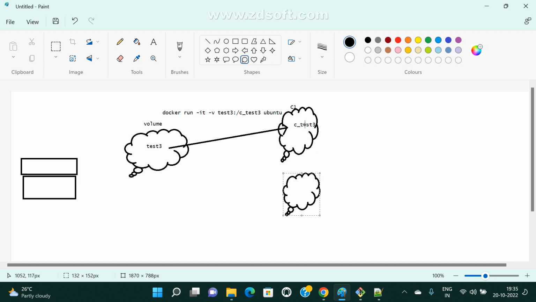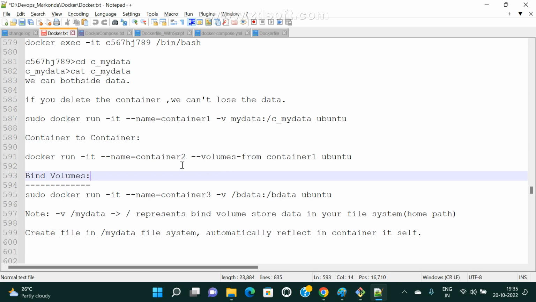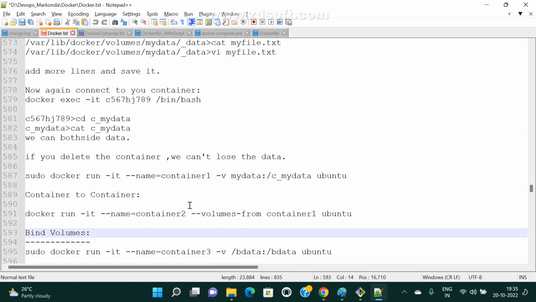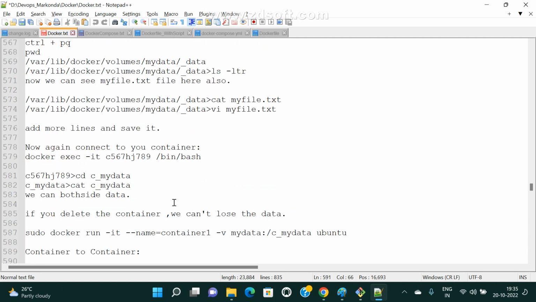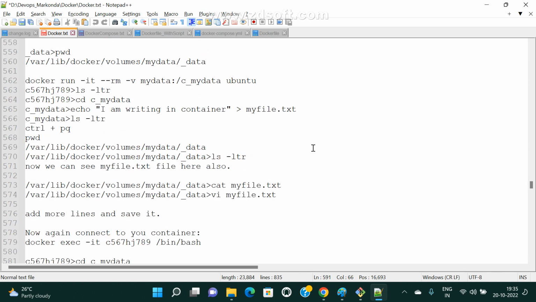Already here I have given one name. This is my container volume, and this is my container path. So from this container, I want to attach this volume to container 2. That is the story here. Now see here, I give the container name and the volume from container 1. So this is the syntax.